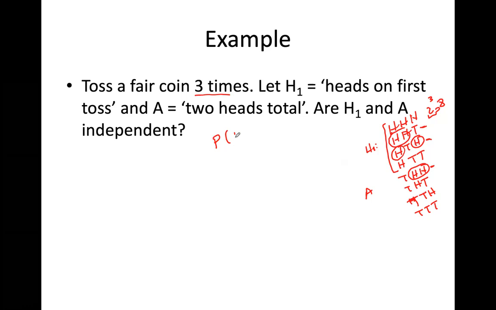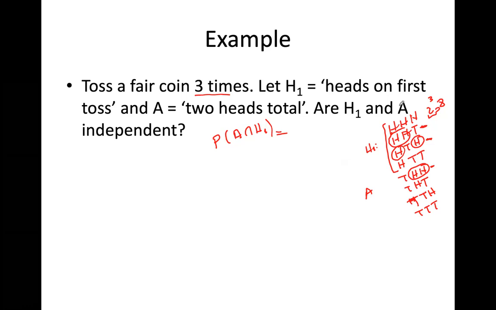Okay. So what is the intersection arkadaşlar? Probability of A intersection H1. There are 3 possible cases that 2 heads are obtained.